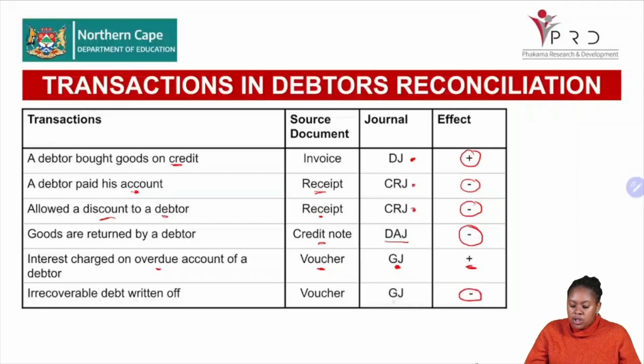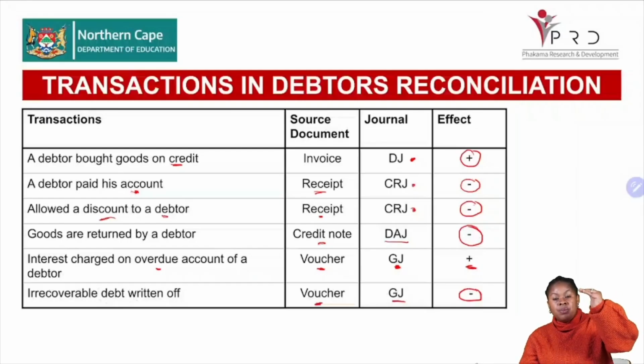The journal will be a GJ because it's still a non-cash transaction, and the source document will be a journal voucher. Now, these are the type of transactions that you are going to find in the debtors reconciliation. And what is most important is to identify whether the debt is becoming more or the debt is becoming less. And if you know your source document, it's easy for you to identify whether the debt is going to increase or the debt is going to decrease.